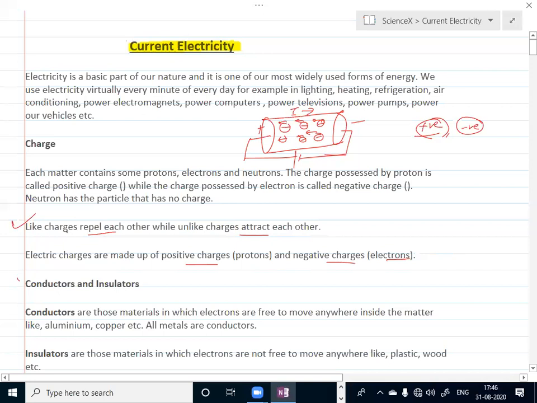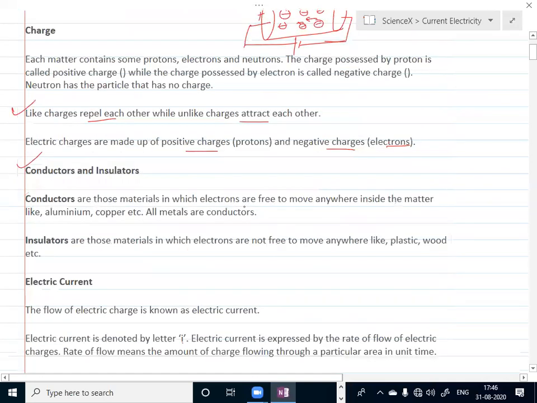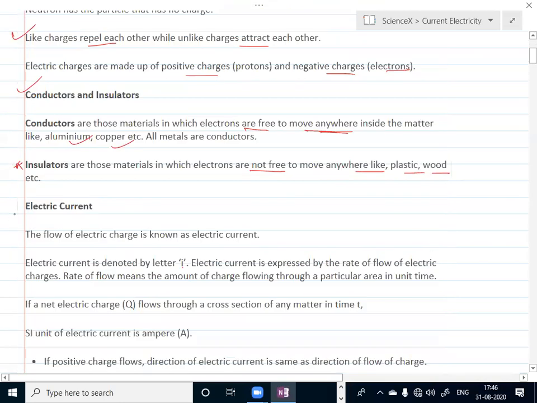Conductors are those materials in which electrons are free to move anywhere inside the matter. Examples: aluminum, copper. Whereas insulators are those materials in which electrons are not free to move anywhere, like plastic and wood. So this flow of charge is called what?